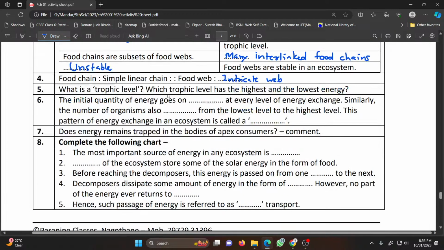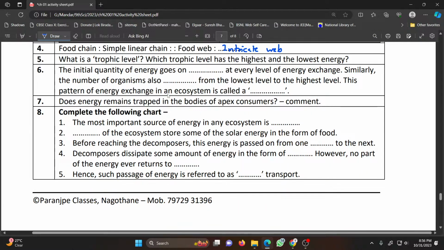What is trophic level? Which trophic level has highest and lowest energy? A trophic level is a step at which an organism obtains its food in the chain. The highest is omnivores, lowest is the producers.